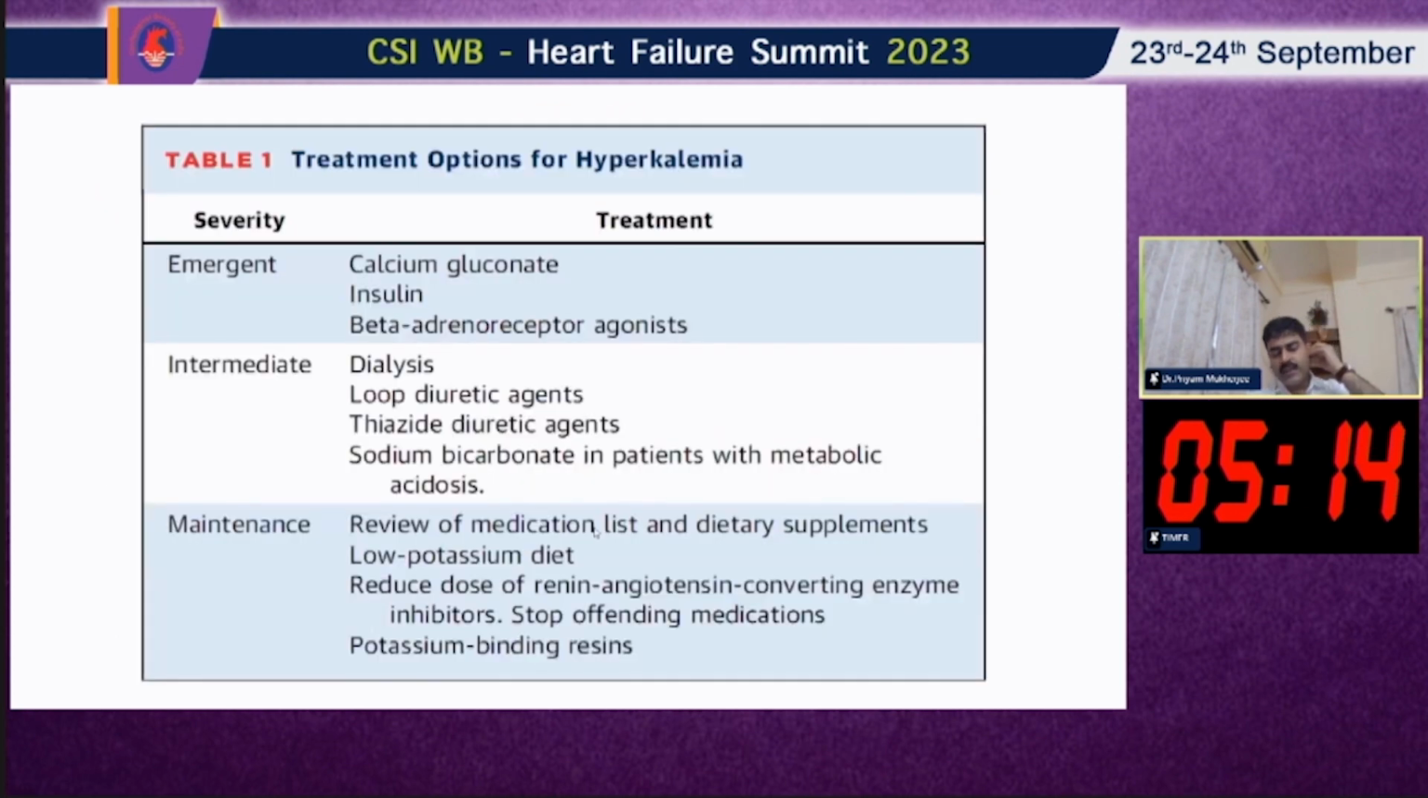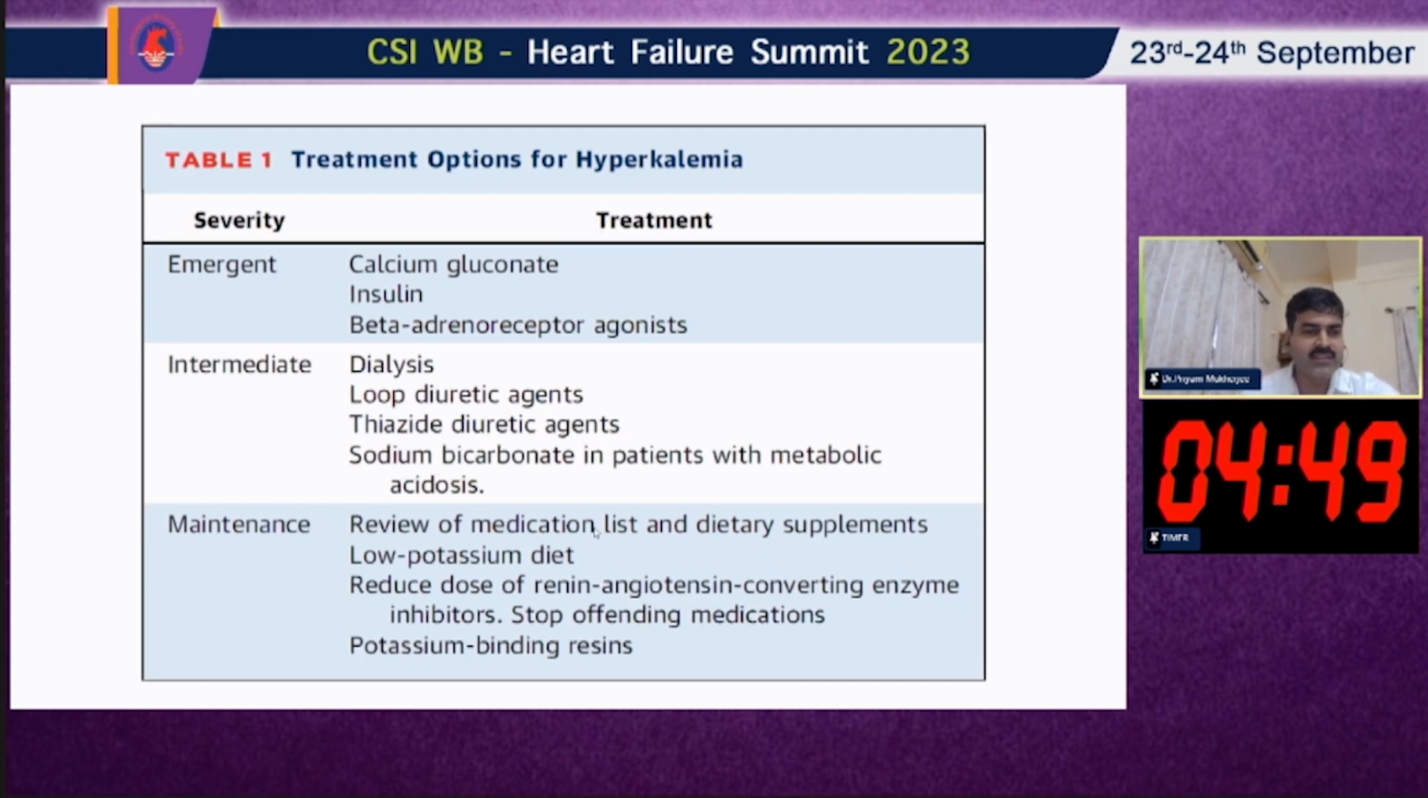So once there is a hyperkalemia, what are the options? If it is emergent, that is if the potassium is more than 7 and there are ECG changes, so there is an emergency, and you should give calcium gluconate, insulin infusion, and beta agonist. In the intermediate CKD patient, yes, dialysis is the option. Loop diuretic, you can give Lasix infusion, it will cause potassium wasting, and sodium bicarbonate in the acidotic patients.